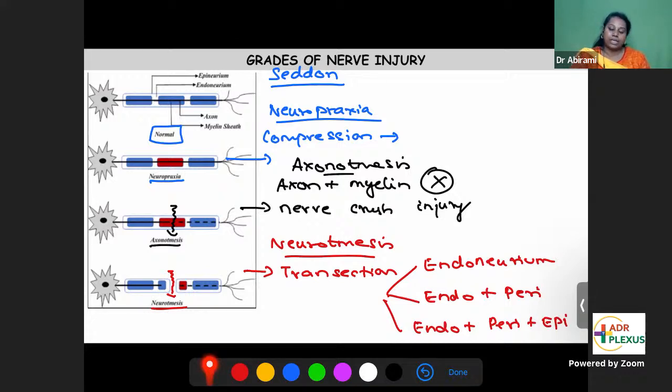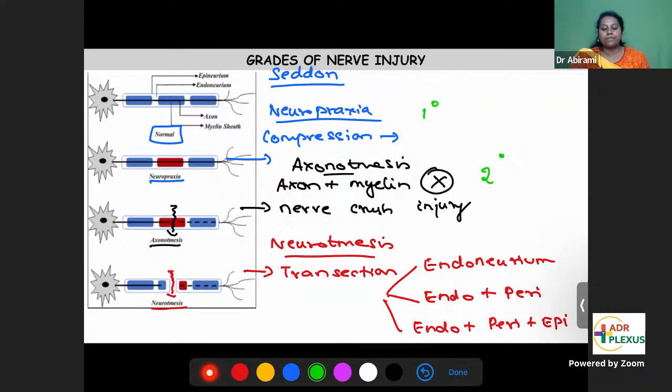This is Seddon's classification. There's another classification called Sunderland's classification, which has many degrees of nerve injury. Neuropraxia is first degree injury. Axonotmesis is second degree.